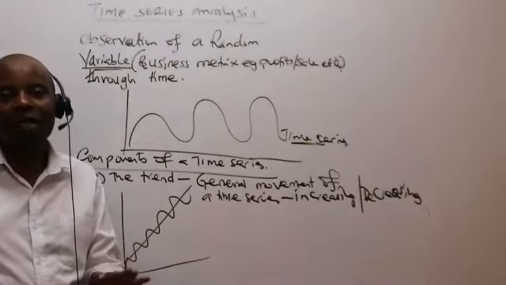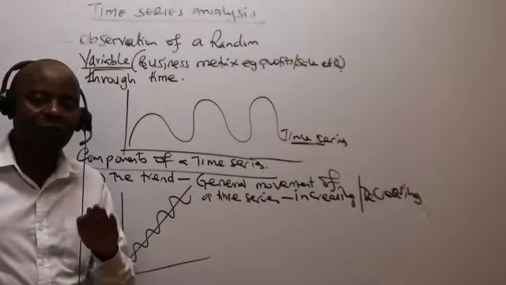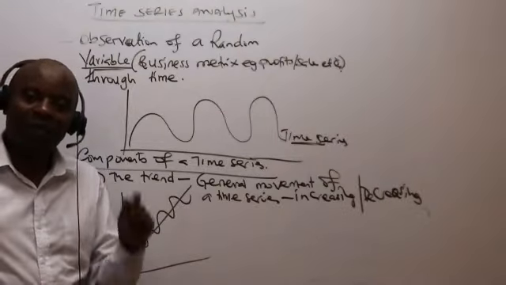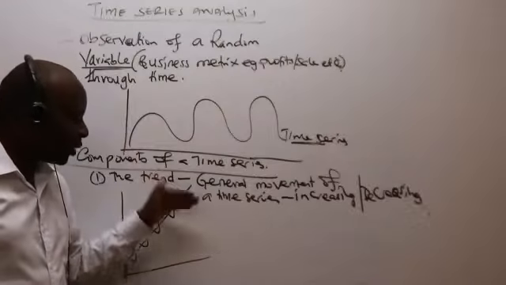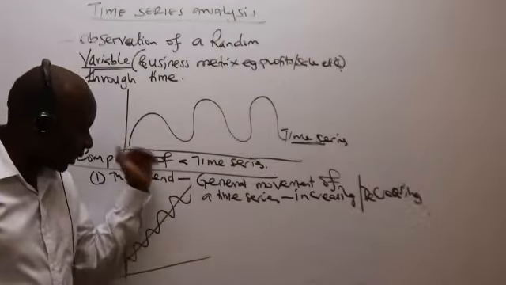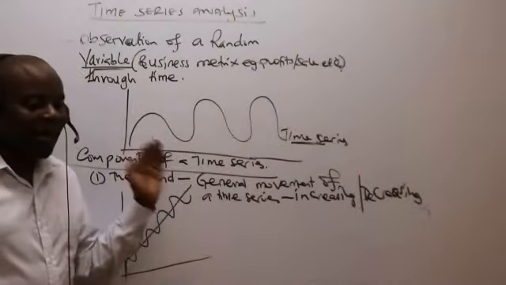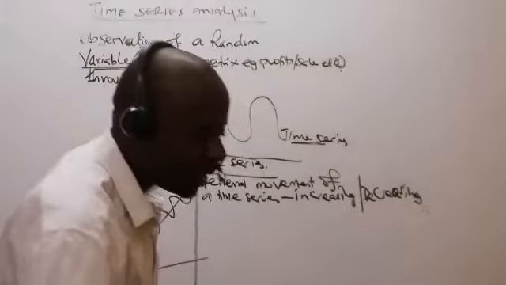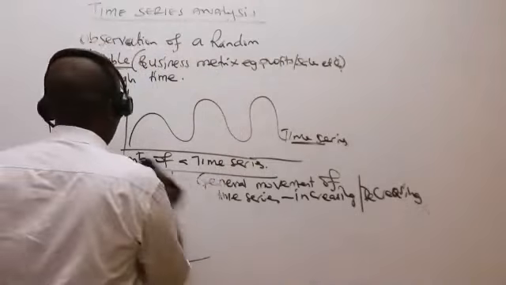These young ladies, you can see what they are doing out there. I don't know whether it came because of the shisha thing. So generally, there could be those variations, troughs, and of course peaks. But at the end of the day, we are seeing an increasing trend. So when we talk of a trend, what we are supposed to understand is that a trend represents what we call the general movement of a time series.